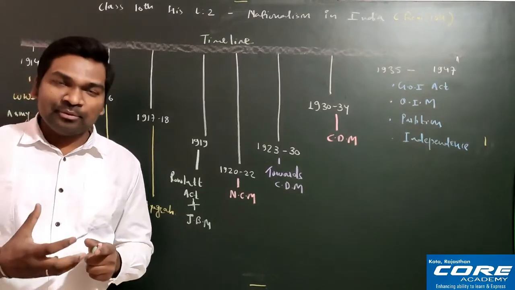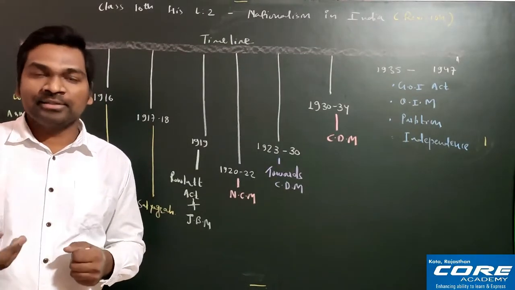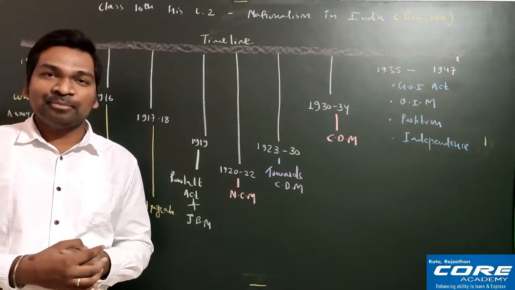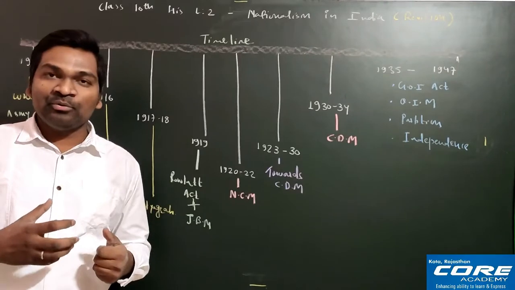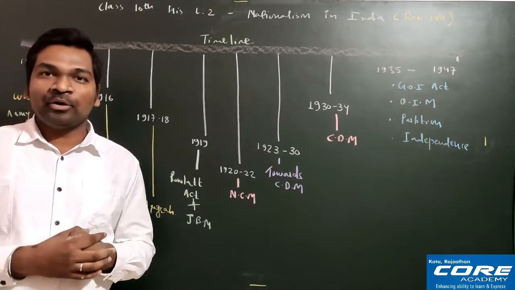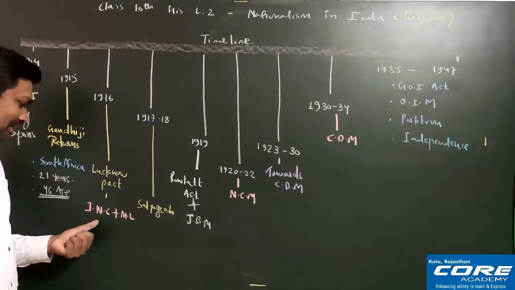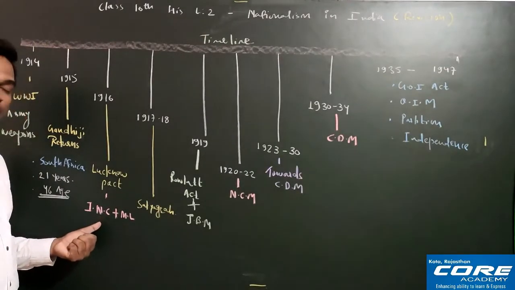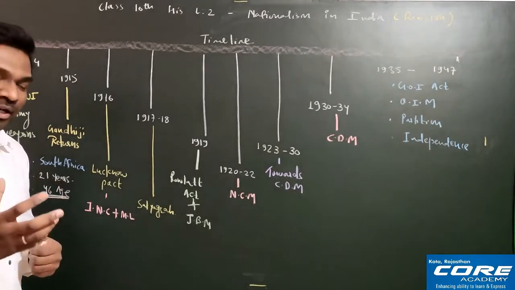So extremists and moderates were the people who were playing the soft politics, prayer politics, pleading politics, whereas the extremist people were the people who wanted to do face-to-face fight with the Britishers, and they wanted to gain the full freedom. Okay, so this division took place in 1907, that is extremists and moderates.